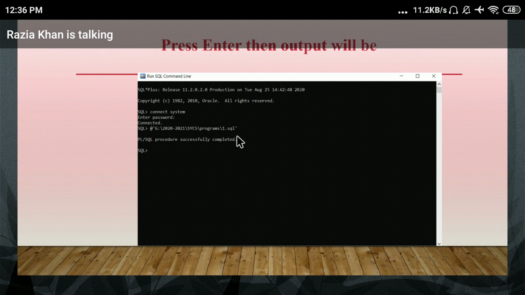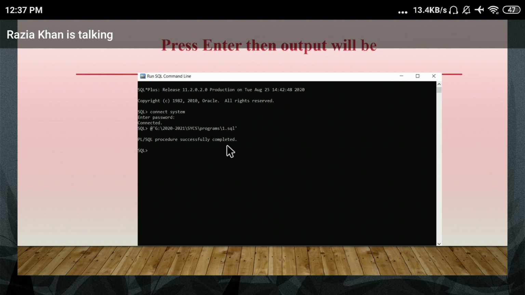If this line is displayed, PLSQL procedure successfully completed, that means your program is error free. There is no error in your program. Your program is executed successfully, but the output is not displayed. But why is your output not displayed?